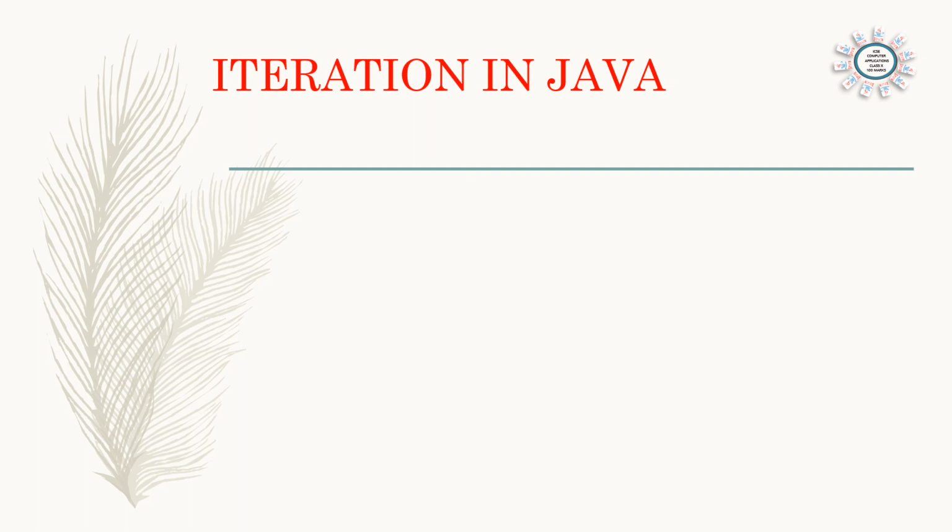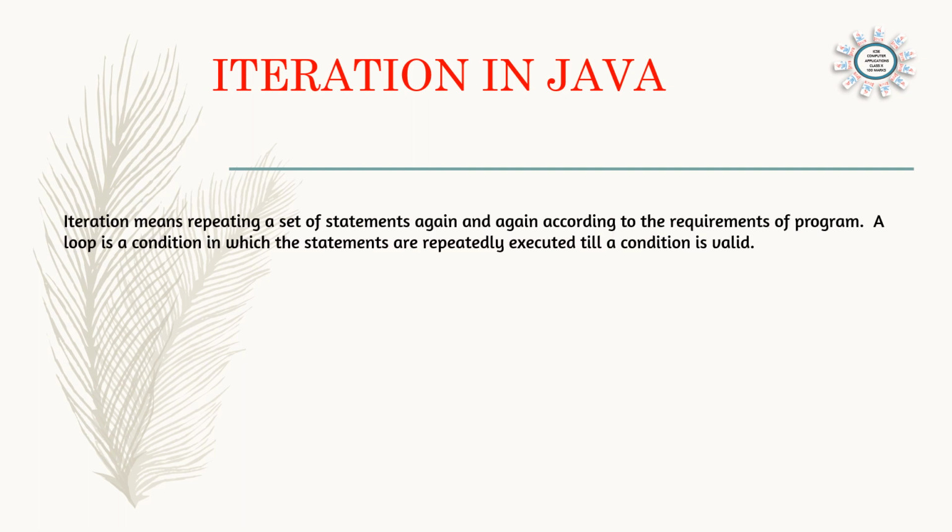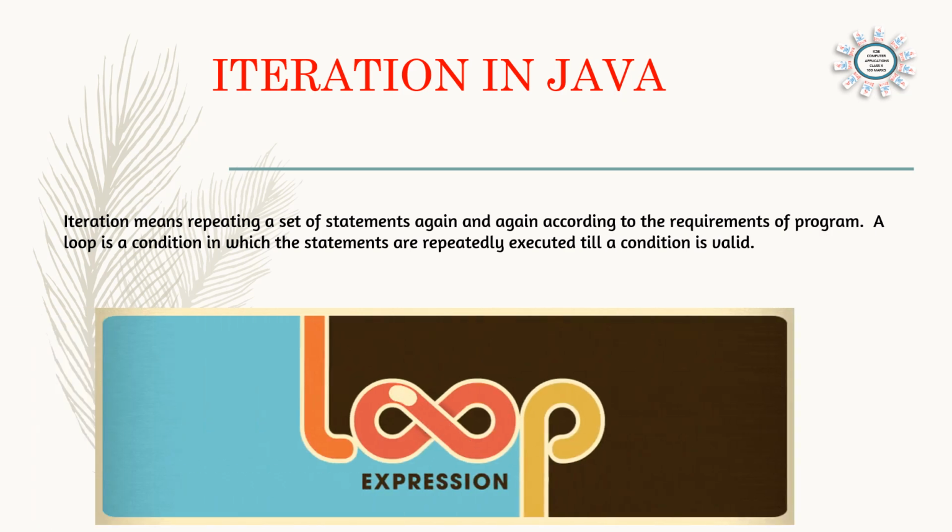Iteration in Java. What do you mean by iteration? Iteration means repeating a set of statements again and again according to the requirements of a program. A loop is a condition in which the statements are repeatedly executed till a condition is valid. A given condition will be there and a set of statements will be there. The statements will be repeated. Whatever work is given in the statements will be repeated again and again till the condition is valid. As soon as the condition is invalid, the loop will stop.